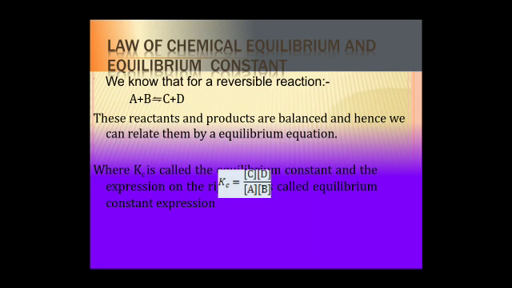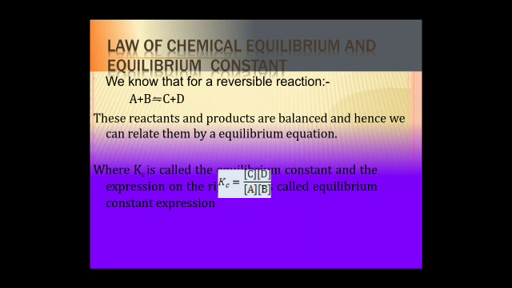Next is the law of chemical equilibrium and what is the equilibrium constant. First, the law of chemical equilibrium is also called the law of mass action. The rate of reaction is directly proportional to the product of the active masses of the reactants. For example, if we take A plus B as the reactants making the products, what is the product? The products are C and D. What will be the rate of reaction? Rate of reaction is directly proportional to active mass of A multiplied by active mass of B.